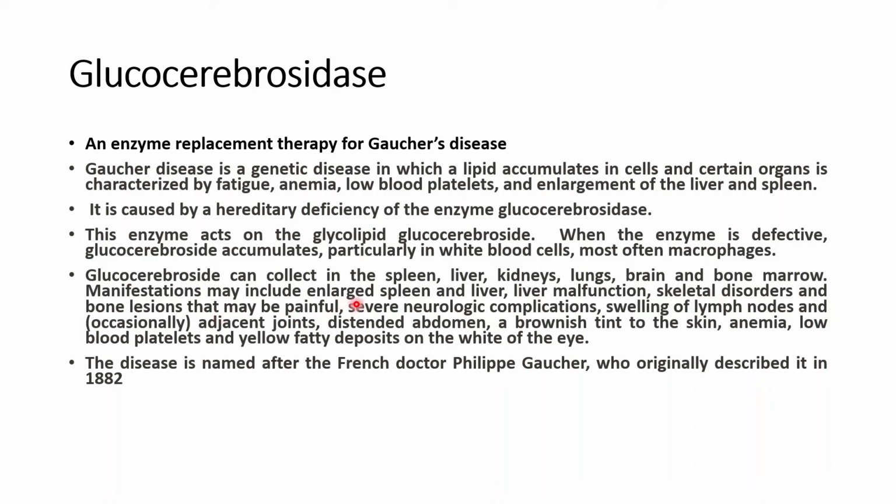Manifestations may include enlarged spleen and liver malfunction, skeletal disorders, and bone lesions that may be painful, severe neurological complications, then swelling of lymph nodes and occasionally adjacent joints, distended abdomen, a brownish tint to the skin, then anemia, low blood platelets, and yellow fatty deposits on the white of the eye. The disease is named after the French doctor Philippe Gaucher, who originally described it in 1882.